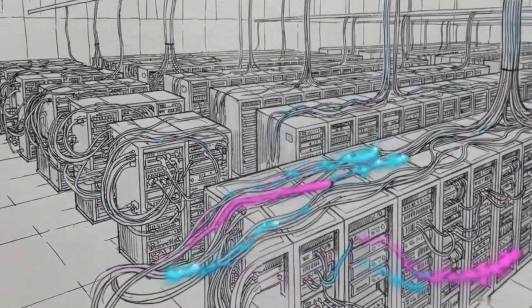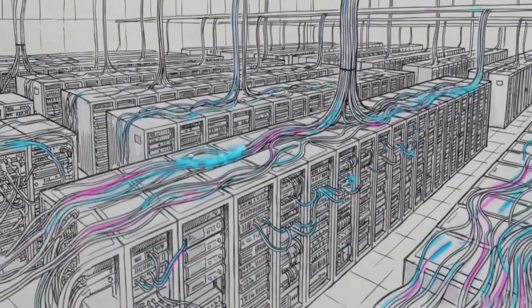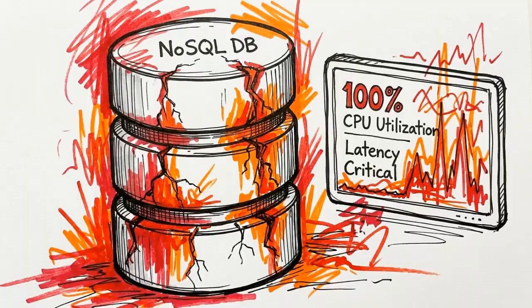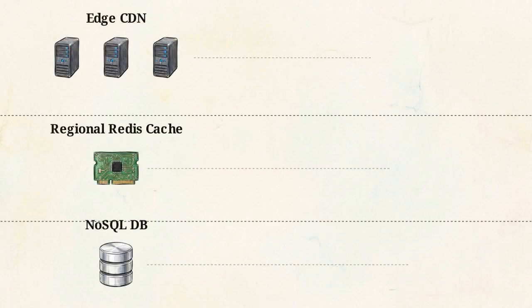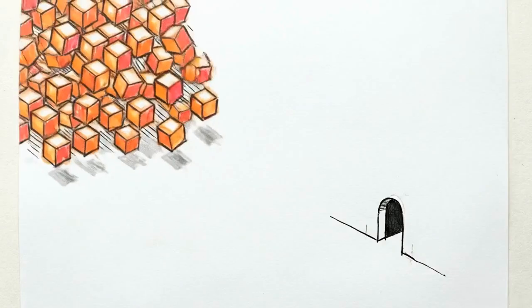The trade-off is clear. The 302 redirect tracks every click, but forces the read architecture to absorb 100% of the world's traffic without buckling. Relying solely on a NoSQL database for billions of 302 redirects will cause latency to spike and read costs to become prohibitive. This vertical 3-tier architecture solves that. User requests flow in from the top, hitting an edge CDN first to catch highly requested regional links. 80% of requests bounce back from the CDN. 15% miss the edge but hit the regional Redis cache. Only 5% penetrate all the way down to the NoSQL database.